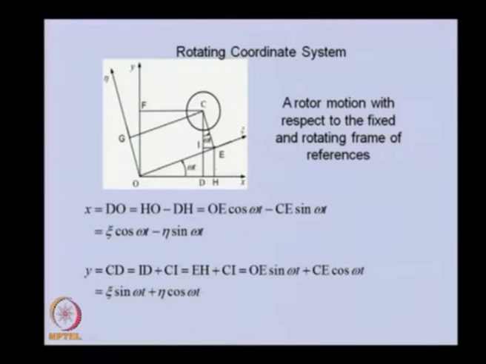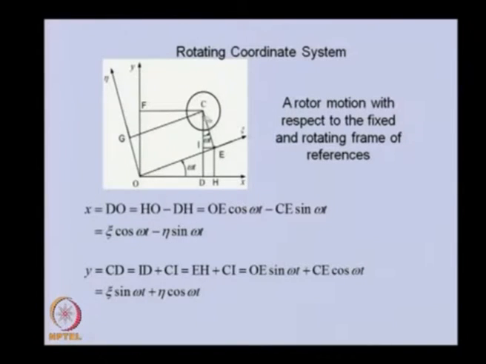So xy is the stationary coordinate system, and xi and eta is the rotating coordinate system, and we want to transform the equation of motion in the xy coordinate system to the rotating coordinate system. Before that, we need to relate these two coordinate systems. With elementary geometry we can relate them.